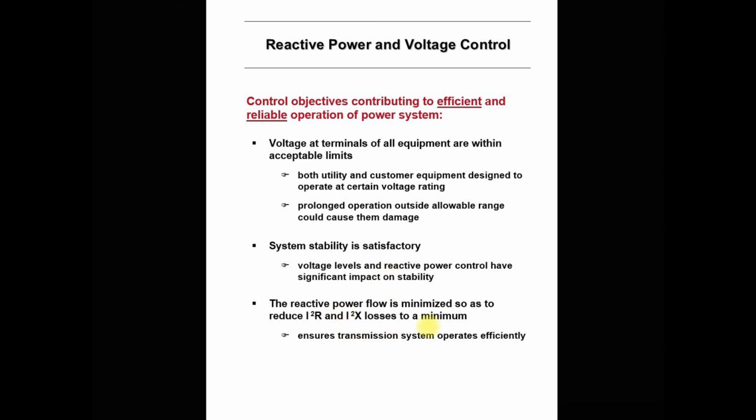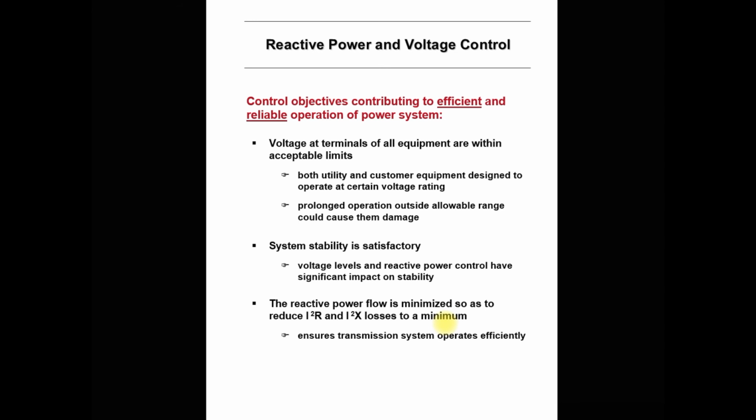Reactive power flow is minimized so as to reduce the I square R losses to a minimum. We require reactive power to maintain the voltage level at the terminals, but if we do not provide a sufficient amount of reactive power, what will happen? That increases the I square R losses.